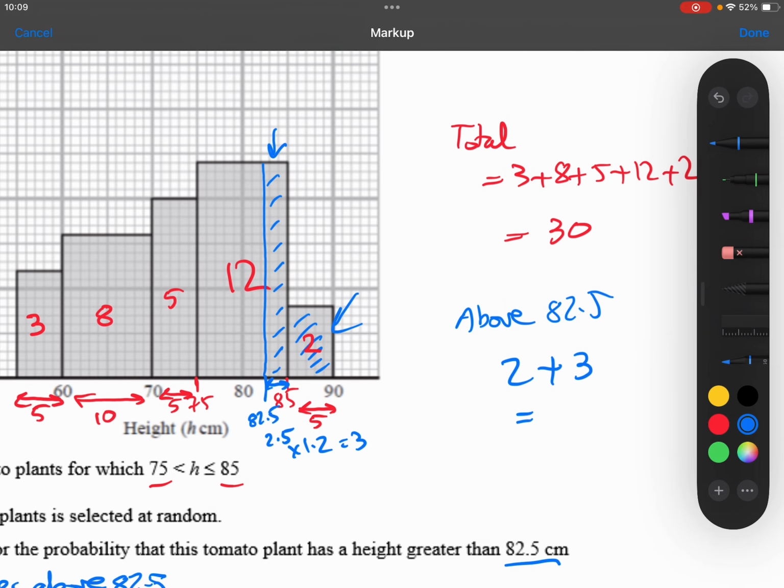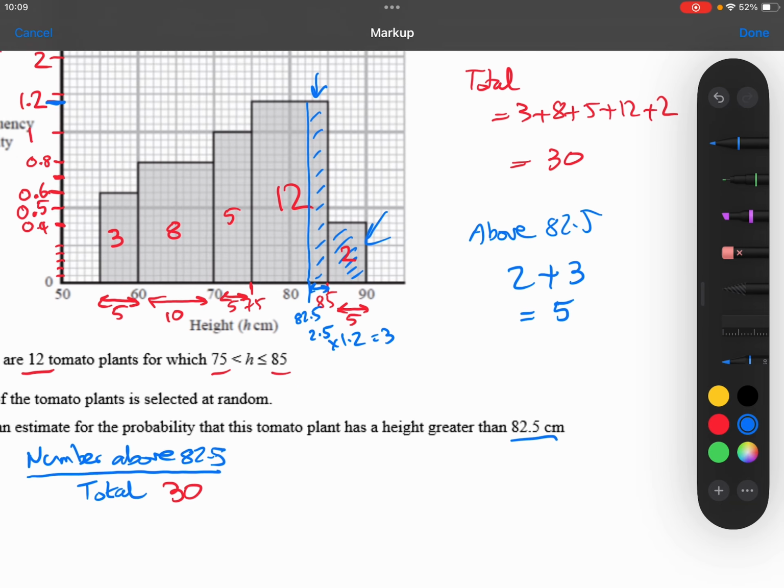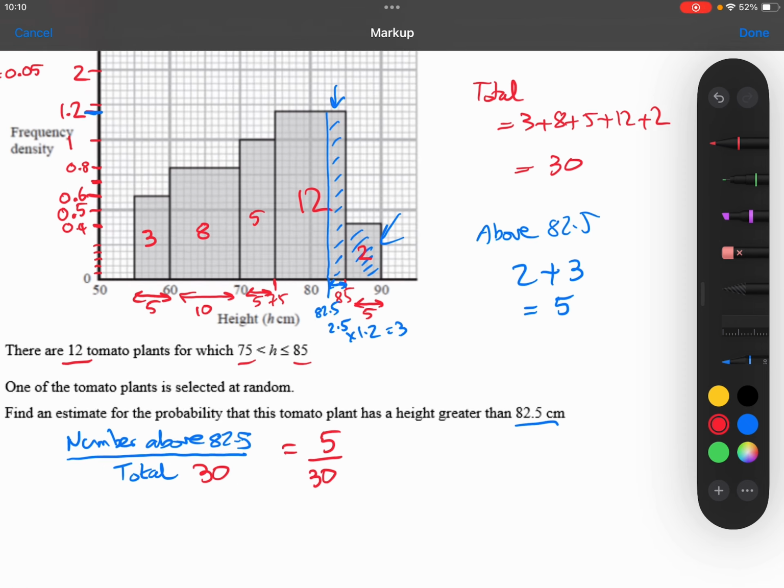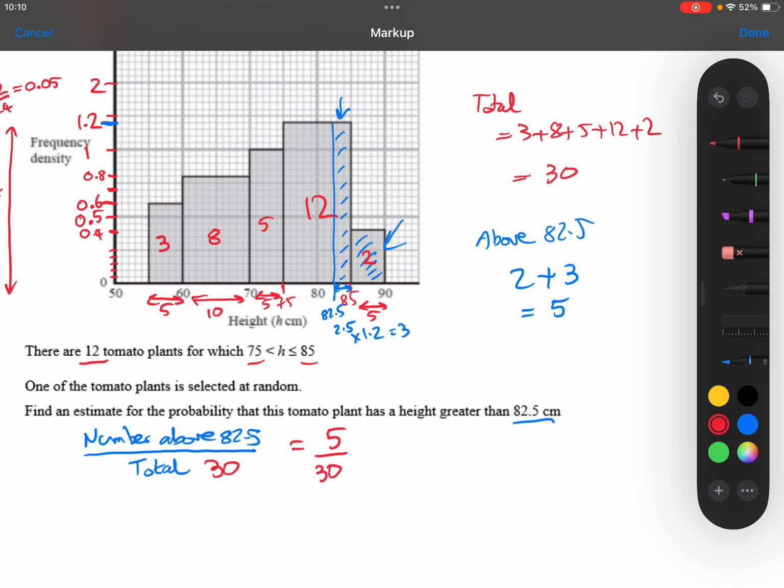So either method, we've found that there are 5 plants with a height above 82.5 centimetres. So the probability of me choosing a plant with a height greater than 82.5 centimetres is 5 out of 30. Or 1/6 if you wanted to simplify it, but there's no need to do that here.